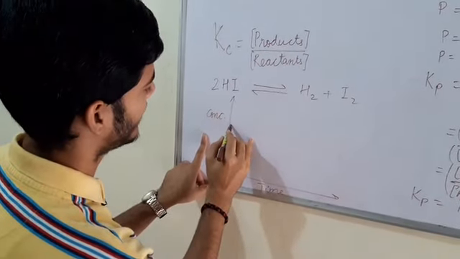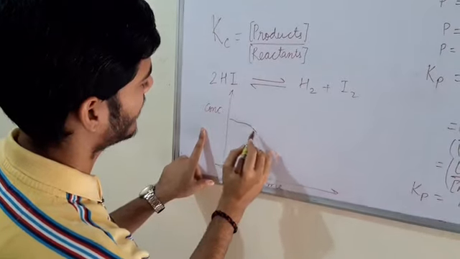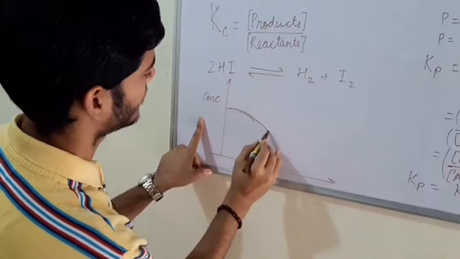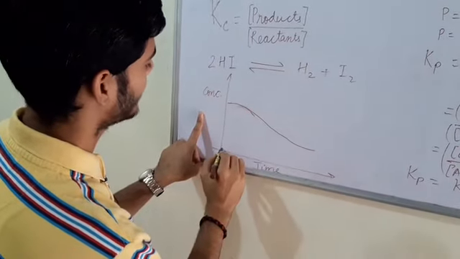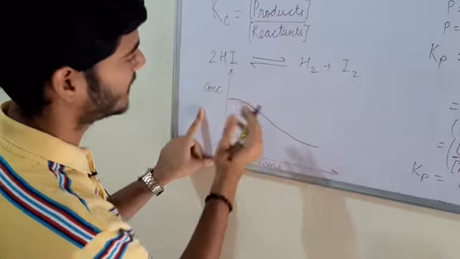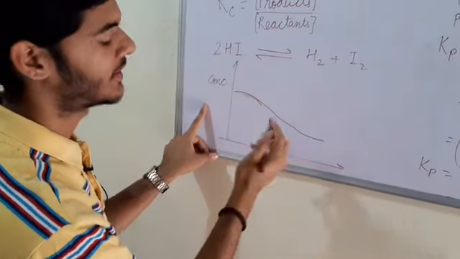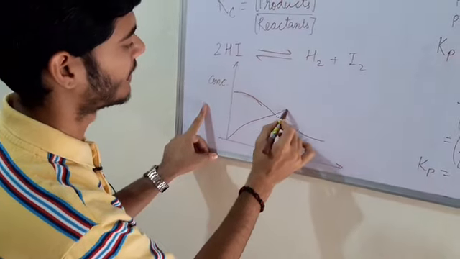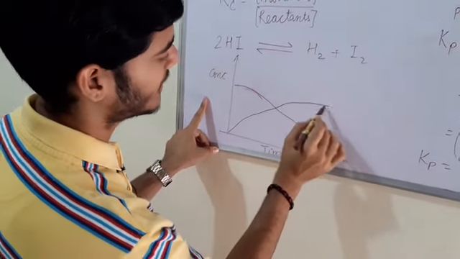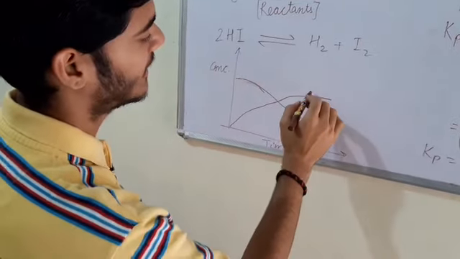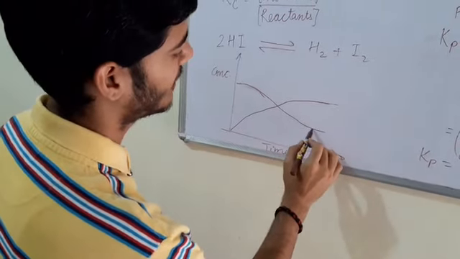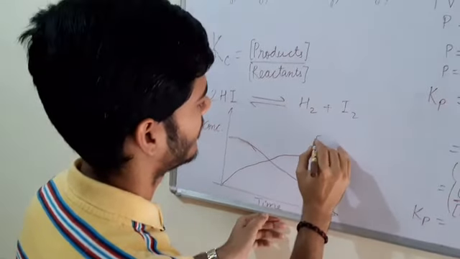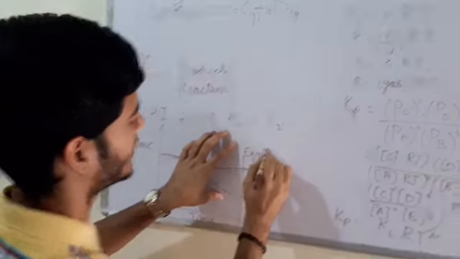Starting with HI, the curve would go somewhat like this, and H2 would be present initially too, so it would start somewhere like this and meet somewhere here. At this point, when these two meet and attain a saturation point, we can consider that equilibrium is reached. At this point equilibrium is attained.